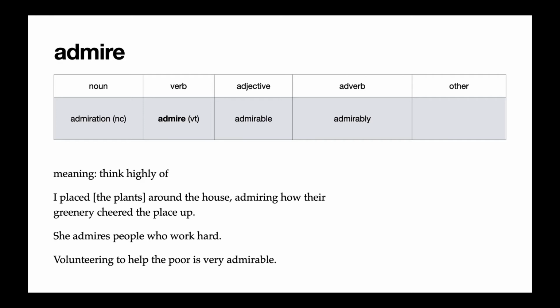And in the third example, we see admirable as an adjective. Volunteering to help the poor is very admirable. And that means we think that this kind of work is very good.